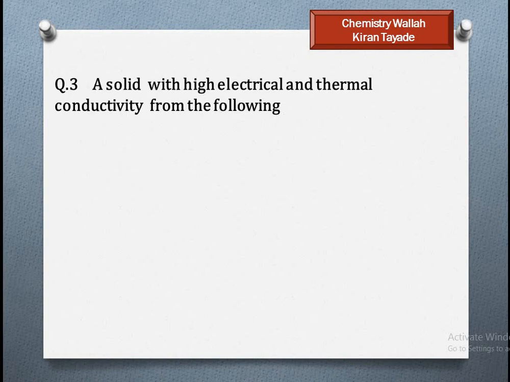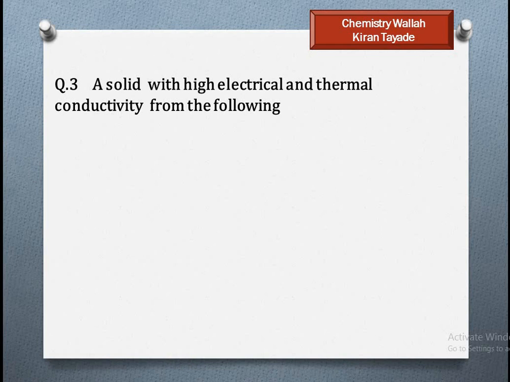Question 3. A solid with high electrical and thermal conductivity from the following. Among covalent solid, ionic solid, metallic solid and molecular solid, the one we regularly use for electrical as well as thermal purposes is metal.